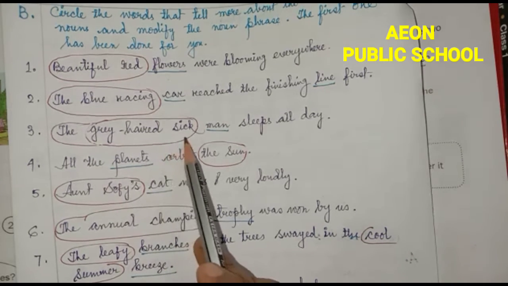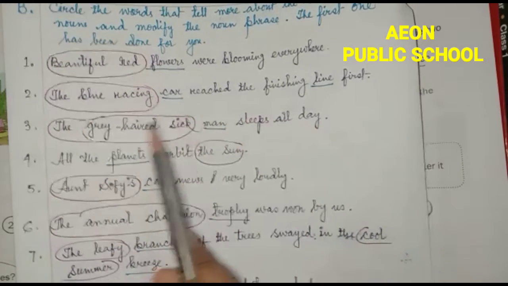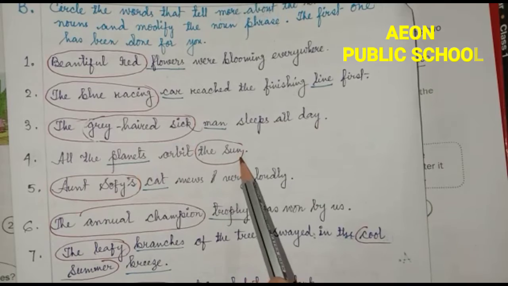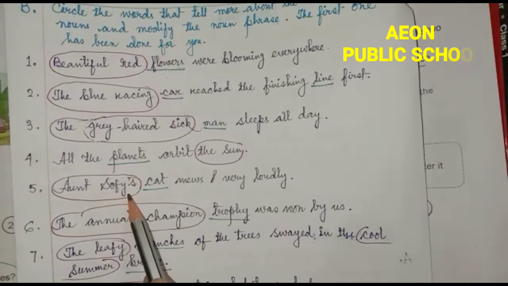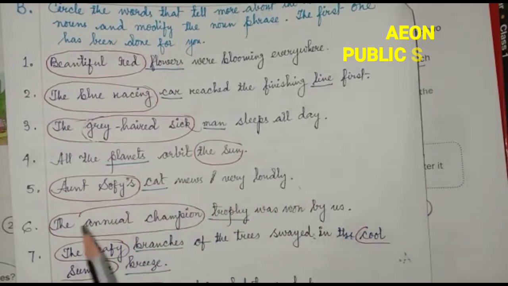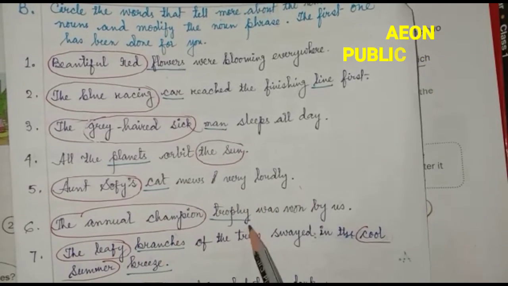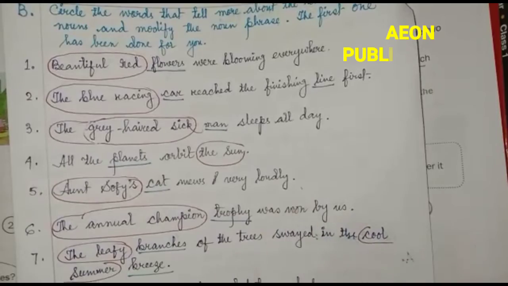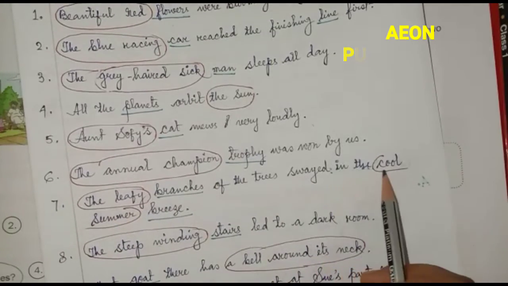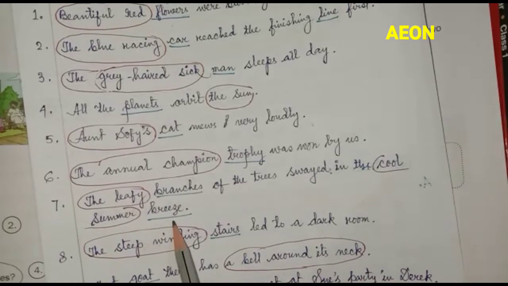The grey-haired sick man sleeps all day. Here, "grey-haired sick" is circled. All the planets orbit the sun. Aunt Sophie's cat mews very loudly. The annual champion trophy was won by us. The leafy branches of the trees swayed in the cool summer breeze.